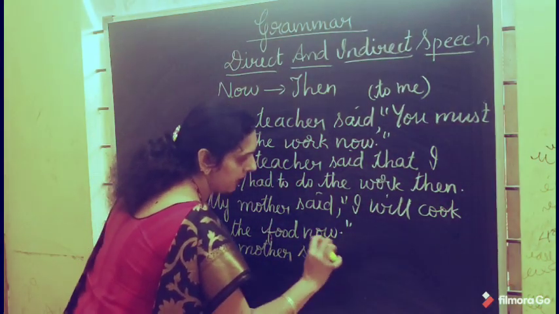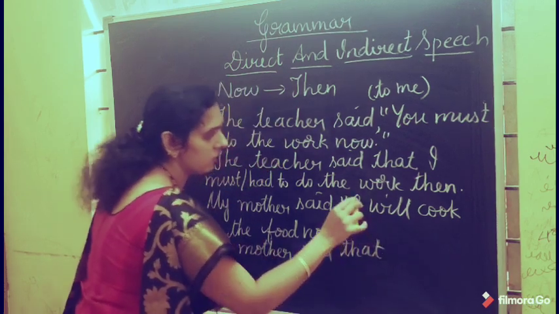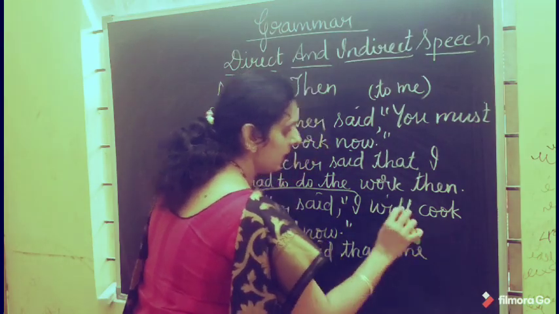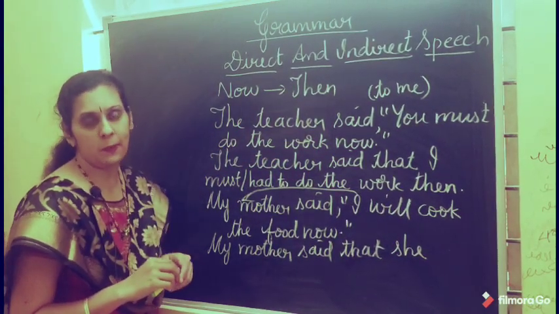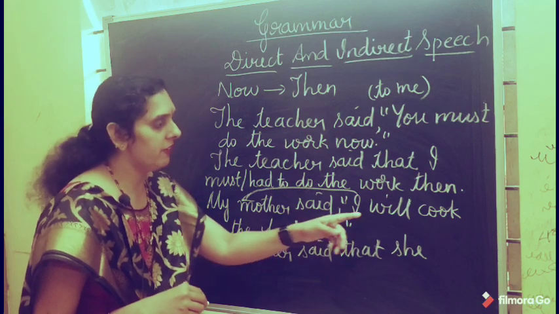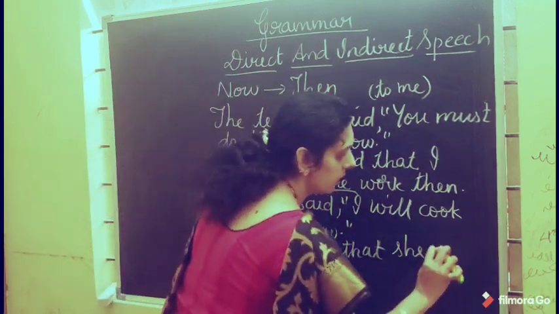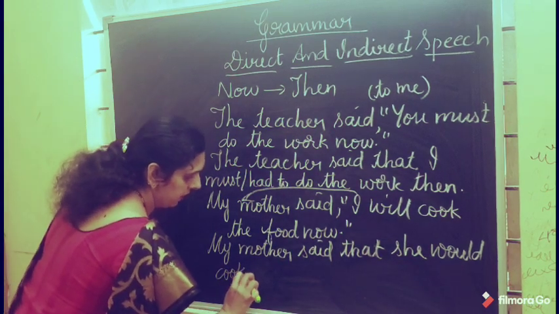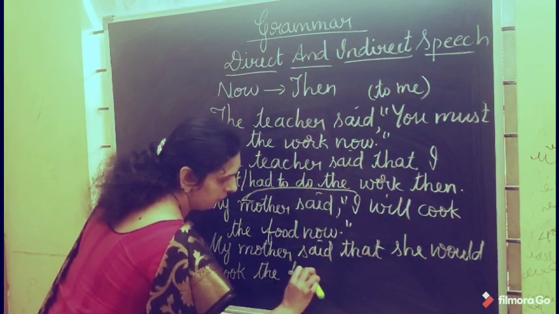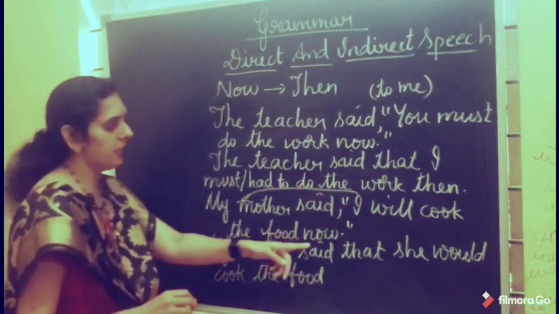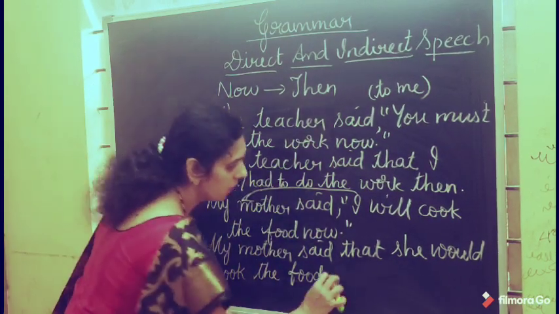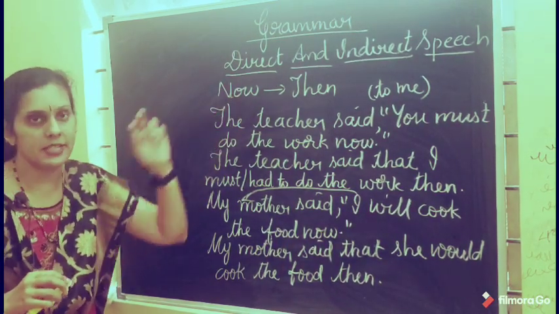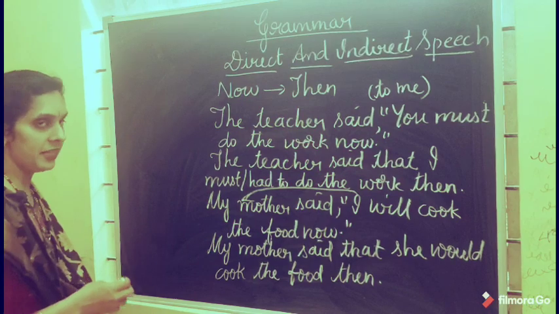I change this according to the subject of the reporting part. So what you'll get here? "She". Will changes to would, as I explained in the previous classes: modal auxiliary will changes to would. Would cook the food now. Now here you have now. It changes to then. Now this rule you have understood. Now changes to then.